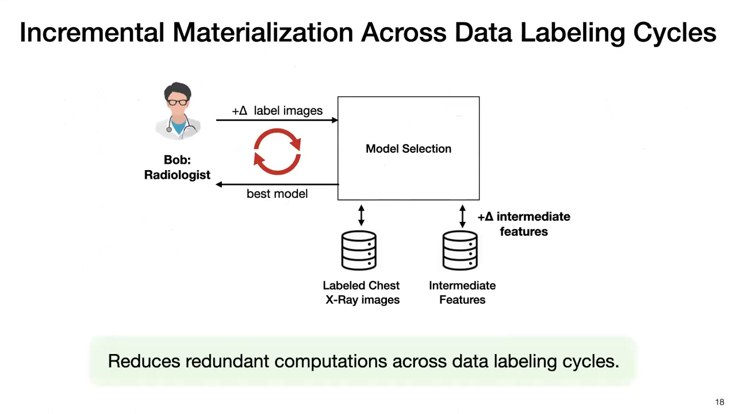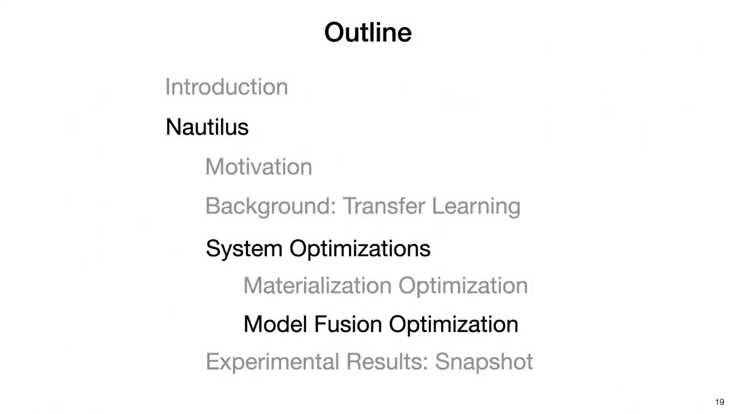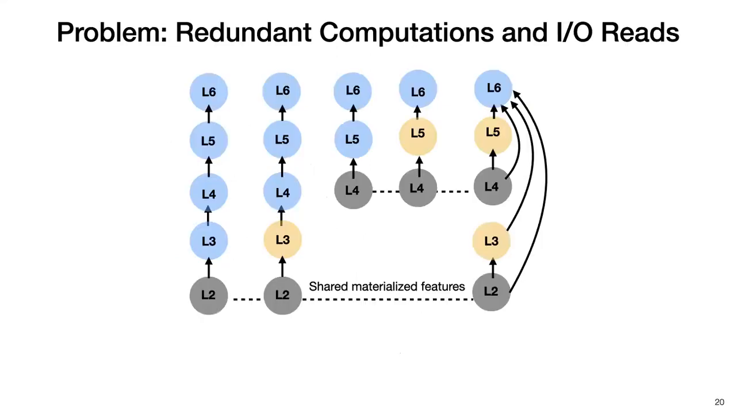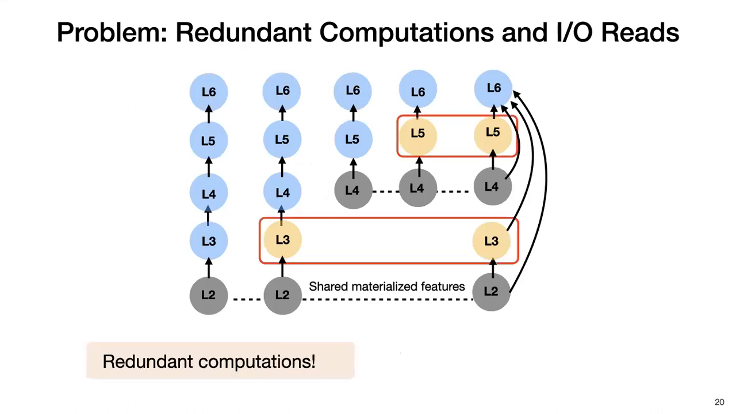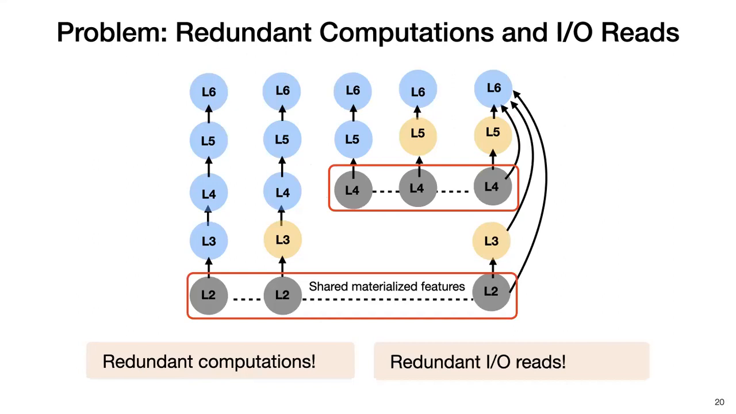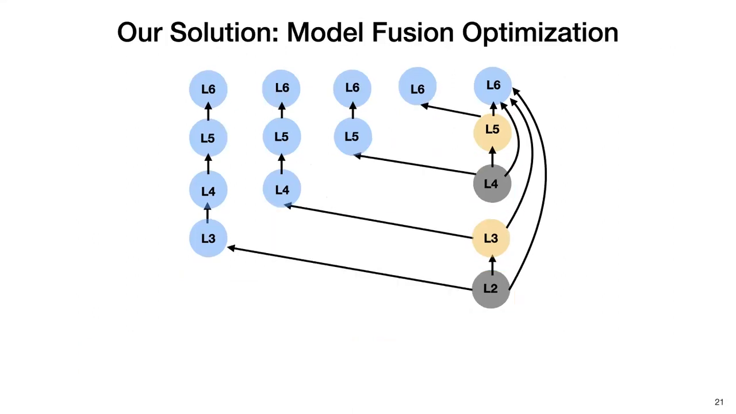And by doing so, we can reduce redundant computations across data labeling cycles. Next, I will talk about our model fusion optimization. Notice that even with our materialization optimization, we can still incur redundant computations in the frozen layers that were not selected for materialization. And also, reading the materialized features independently for training each model can incur redundant I/O reads. To overcome these bottlenecks, we propose our model fusion optimization.